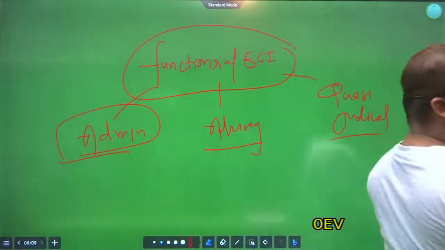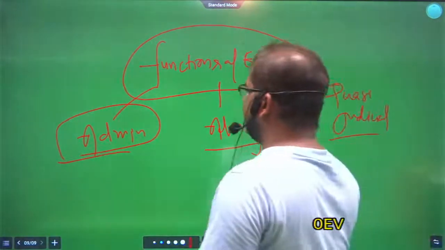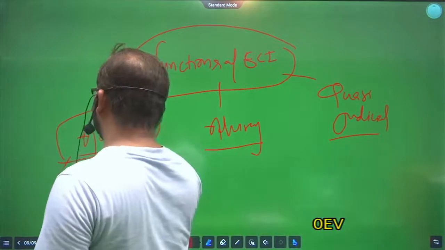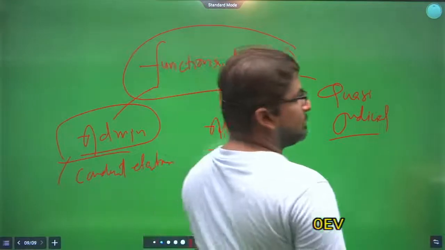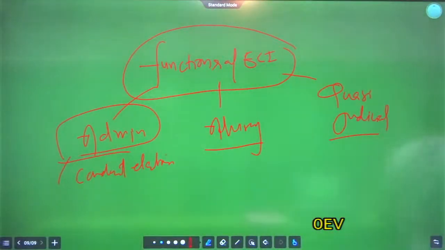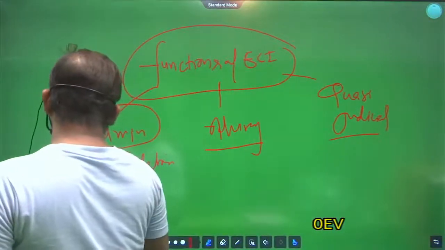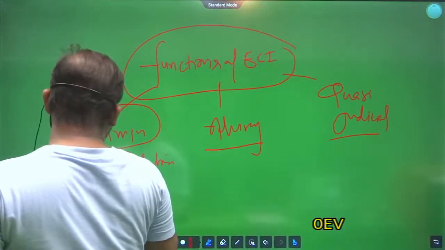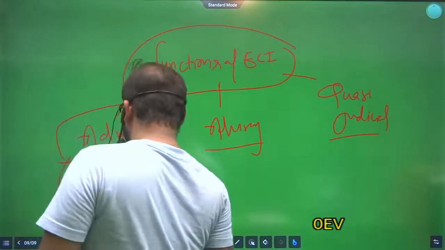Write down: to conduct free, fair and peaceful election. Clear? And second one is delimitation of the constituencies. What is delimitation? What is the meaning of delimitation of constituencies?